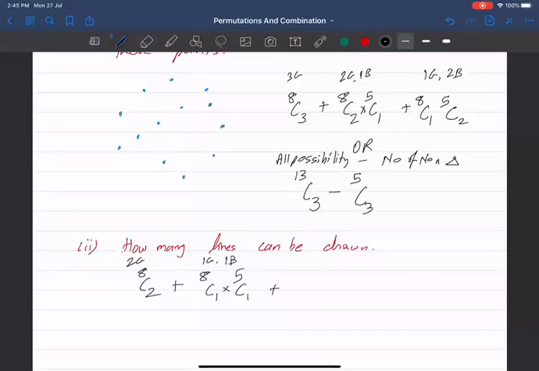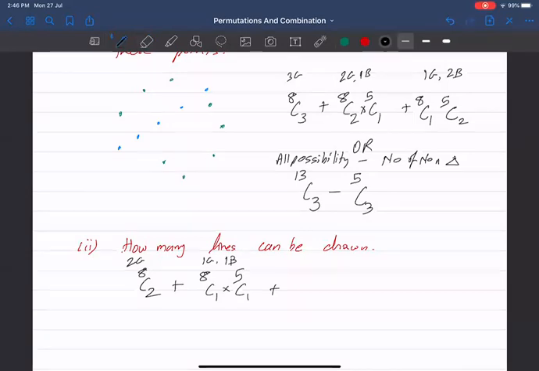ठीक है, या फिर नंबर 2 केस विच इज 1 ब्लू एंड 1 ग्रीन, मतलब ये 2 पॉइंट लेके एक लाइन बन गई, ओके बहुत अच्छे, या फिर ये 2 पॉइंट लेके एक लाइन बन जाएगी. You can take these 2 points and make a line, okay fine, no issue. So you can take any 2 points and make a line, मतलब 1 green and one of the blue point, plus क्या आना चाहिए, anybody?